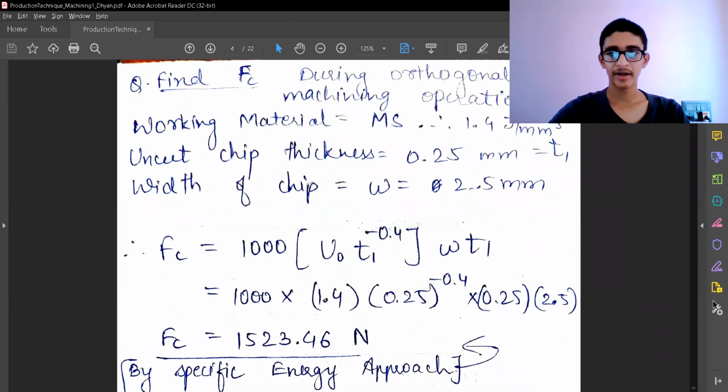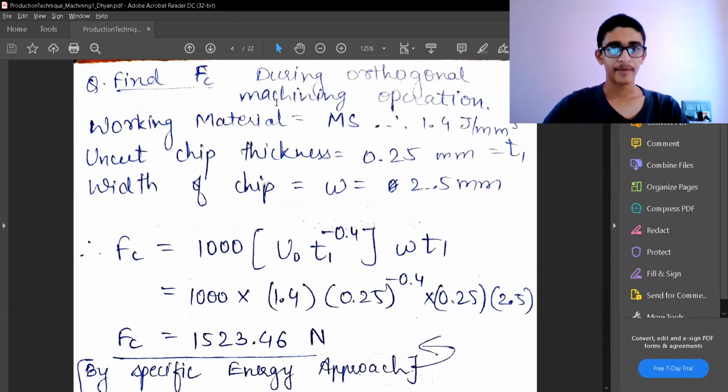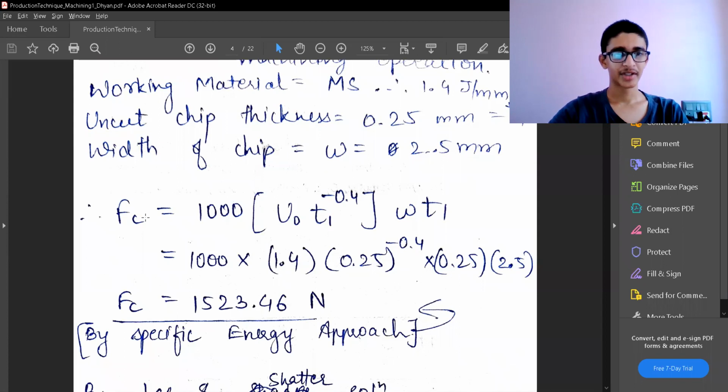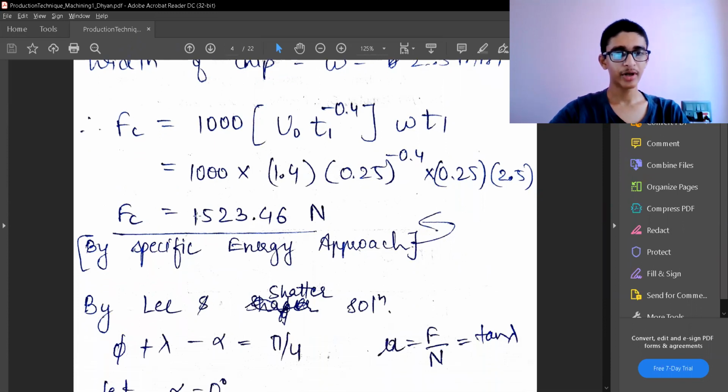Now let's come to this. Orthogonal machining is given, and we also know the meaning of orthogonal machining already. Later, I'll introduce you to non-orthogonal machining or oblique machining also. It is given we have to find the cutting force. Working metal is MS, therefore the U naught value is already known. Uncut chip thickness, that is t1, is 0.25 mm. Width of the chip, w, is given as 2.5 mm. So I can directly find the Fc because we have known all the variables in the formula. So I've got the force by the specific energy approach as 1523.46 Newton.